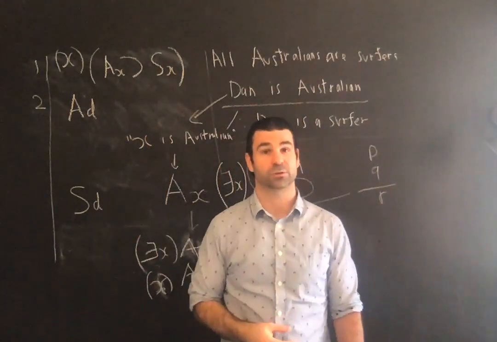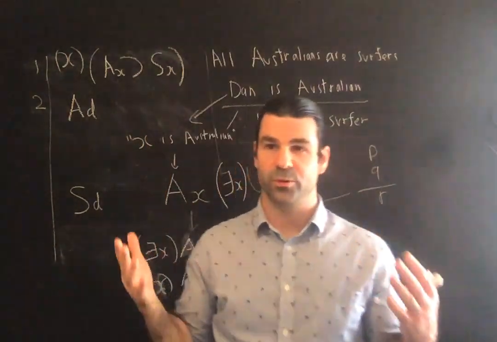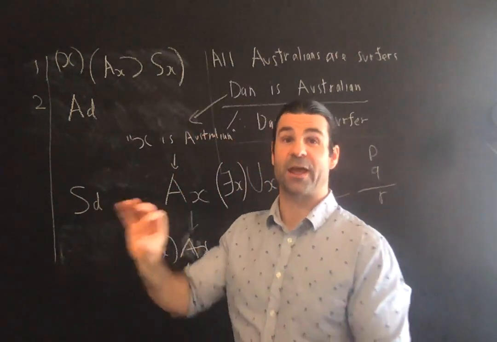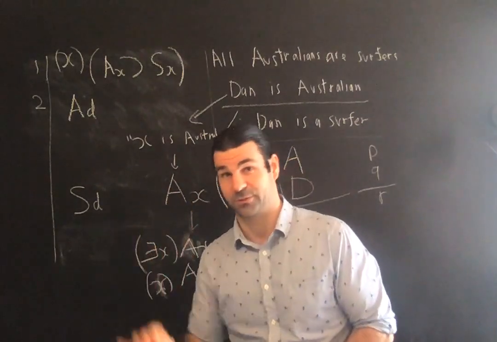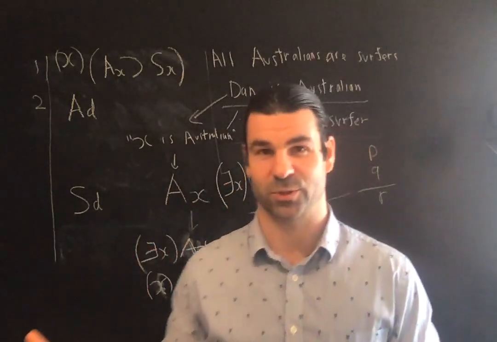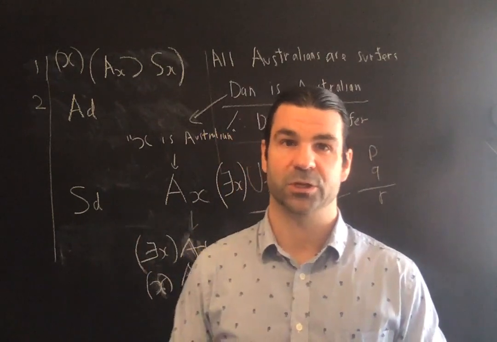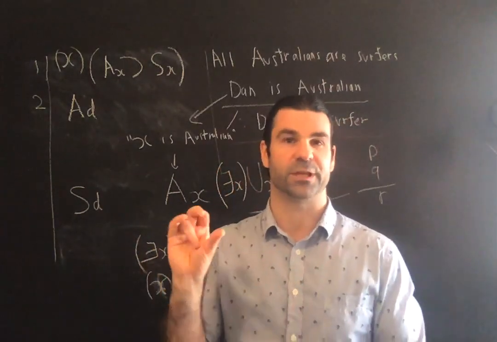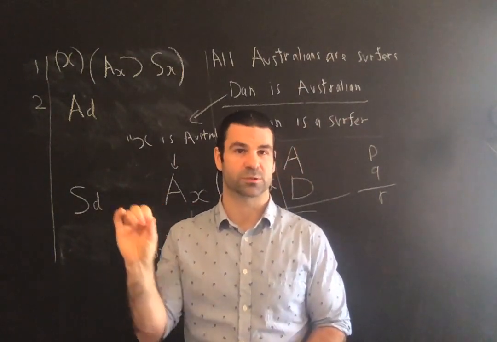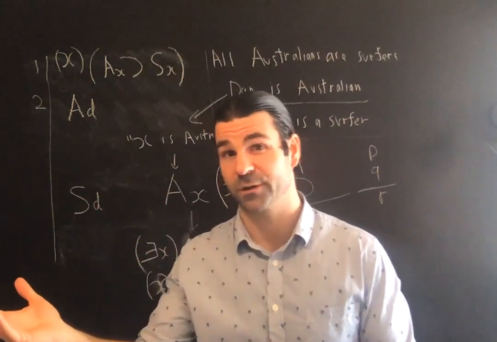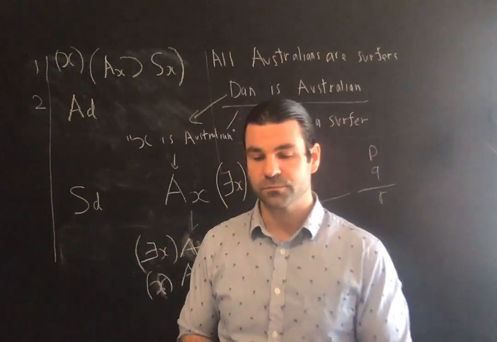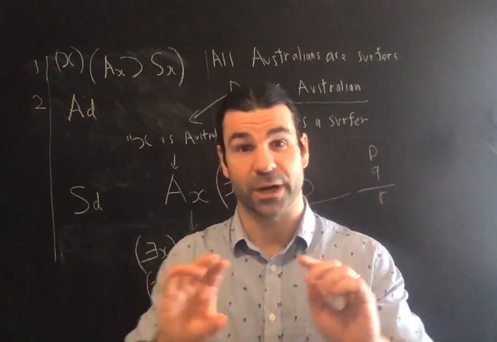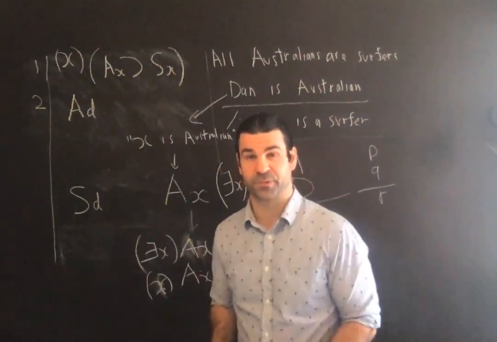When we learn categorical sentences in Unit 12, we'll learn that most quantifier statements in English are not as simple as everything is this simple propositional function. We don't often say everything is Australian, but most of your use of quantifiers, the English words all or some, or even most is kind of a quantifier, usually these are speaking of an entire class, as opposed to all of the things in the universe.